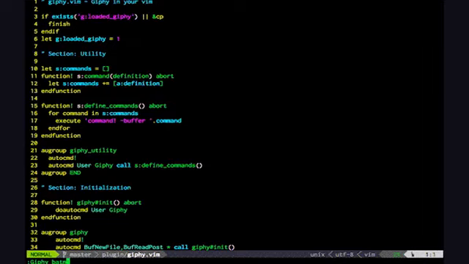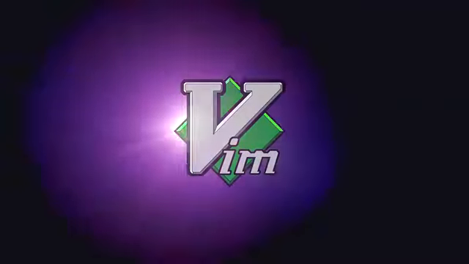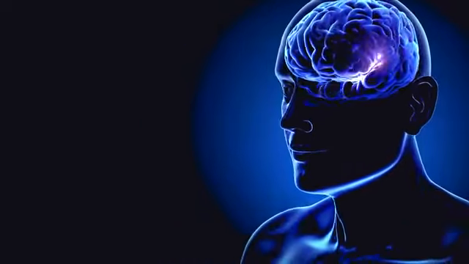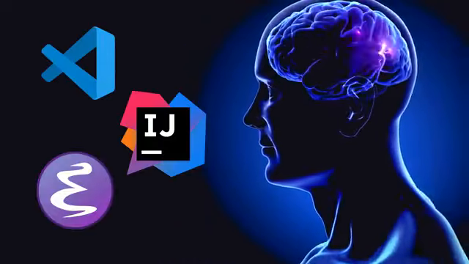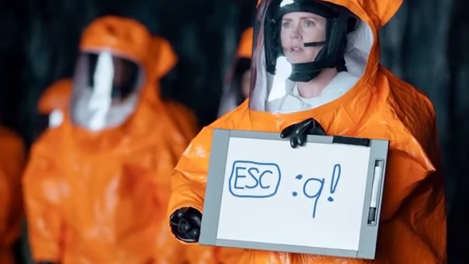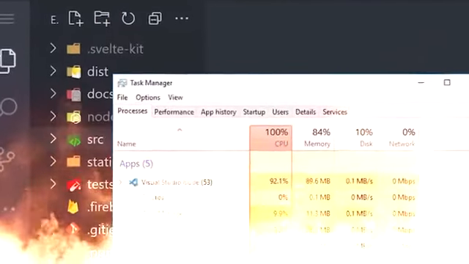But another great way to demonstrate your superior value is with the Vim flex. When you use Vim, it elevates you to a higher plane of consciousness where you can look down upon the poor lost souls using tools like VS Code, IntelliJ, and Emacs. If you're the real deal, you won't even have a mouse at your computer. Now normally this is the point where I should make a joke about not being able to exit Vim, but I've never really understood those jokes because I don't even know how to exit VS Code.